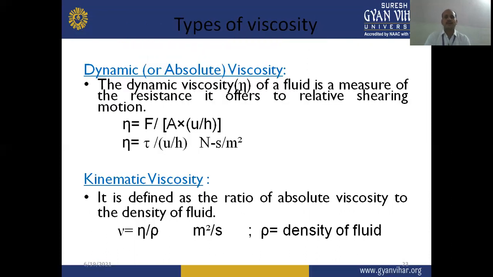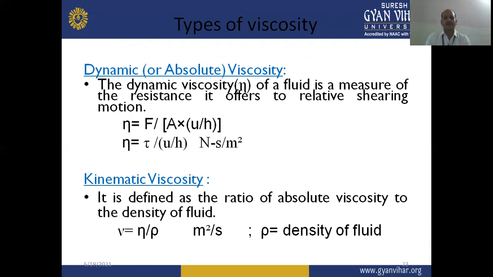Now, after the discussion of Newtonian fluid, there is another type of viscosity which is known as kinematic viscosity. But starting from the dynamic viscosity, first we have to discuss what dynamic viscosity is, and then we have to discuss kinematic viscosity. So dynamic viscosity is known as absolute viscosity. So what is dynamic viscosity?